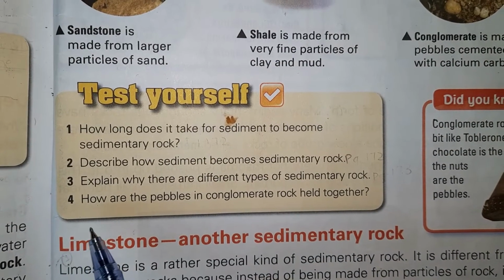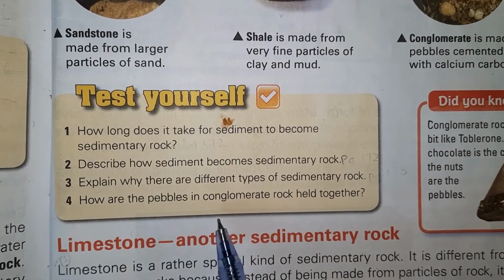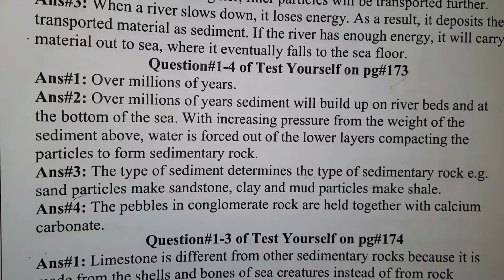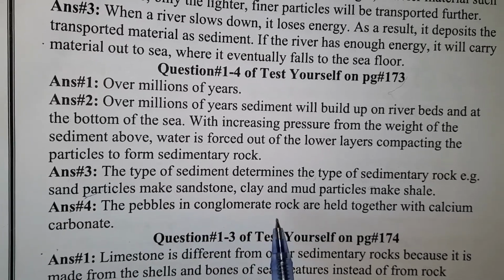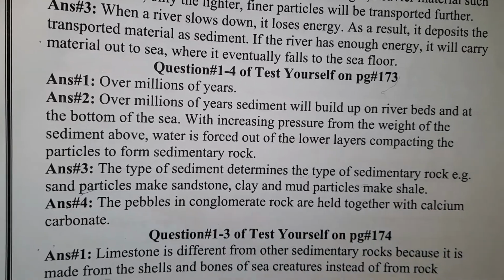Question number 4. How are the pebbles in conglomerate rock held together? The answer is the pebbles in conglomerate rock are held together with calcium carbonate.